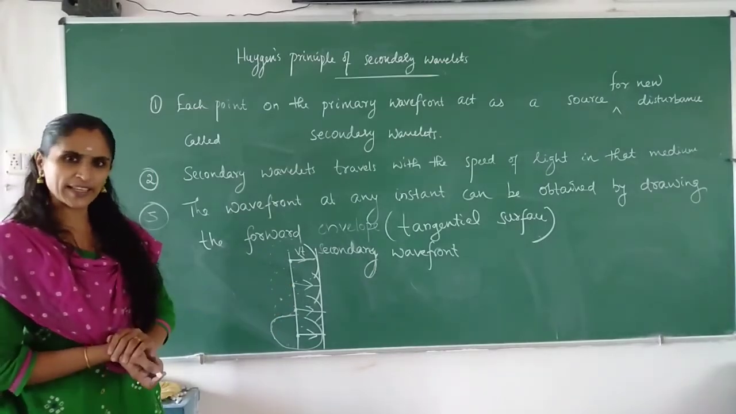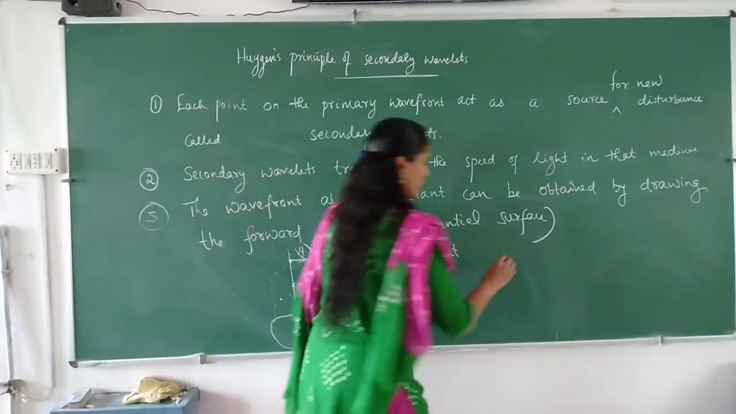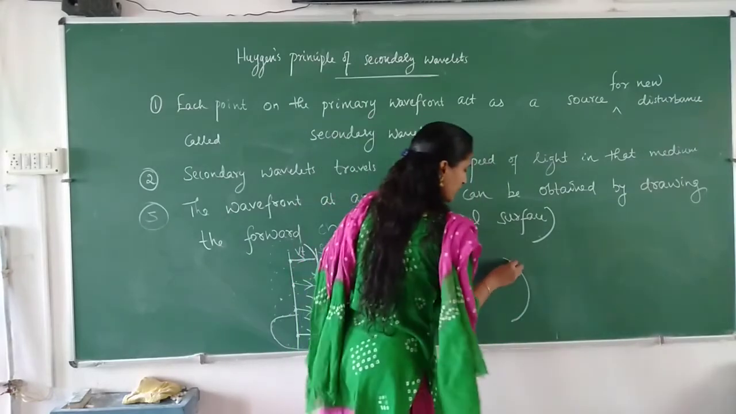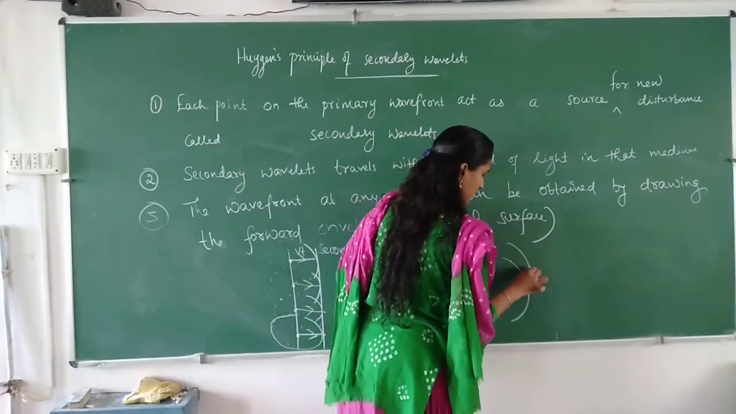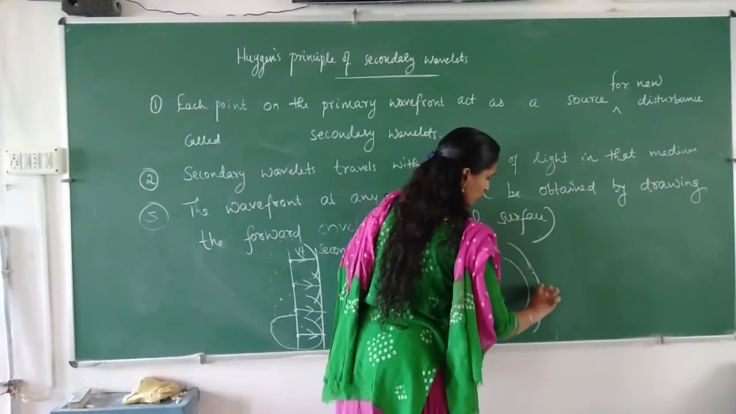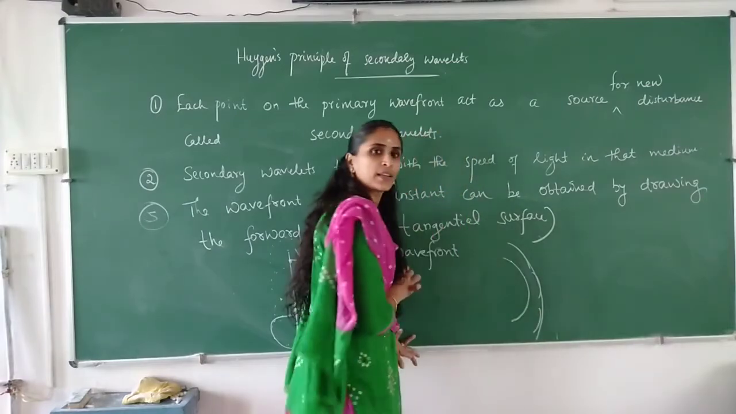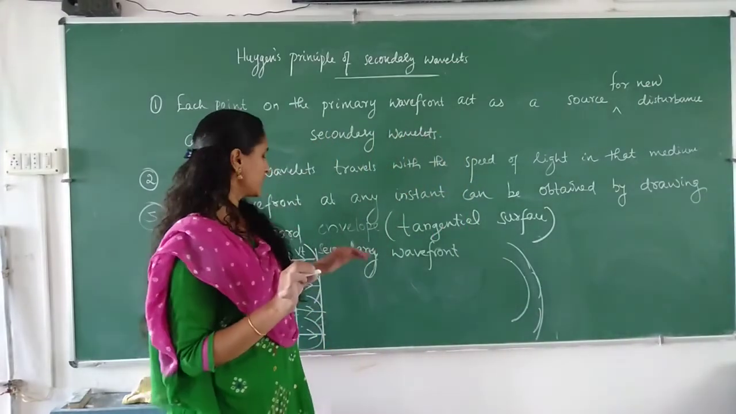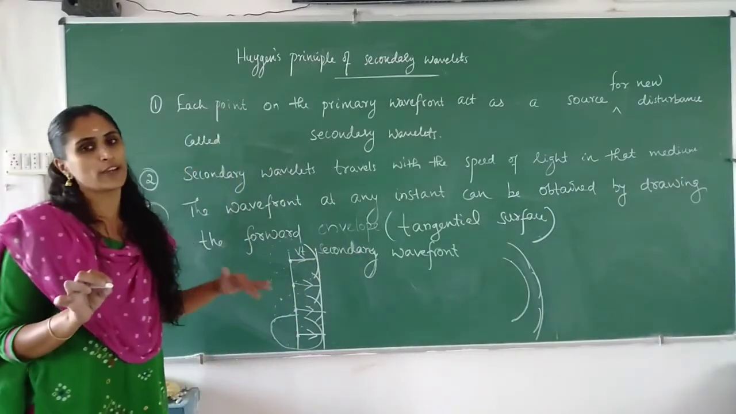If it is a spherical wavefront, we can draw the same way. Each point is acting as a source, so here we can draw like this. If you join all those, we will get the spherical wavefront at any instant. So this is the way of drawing wavefronts.